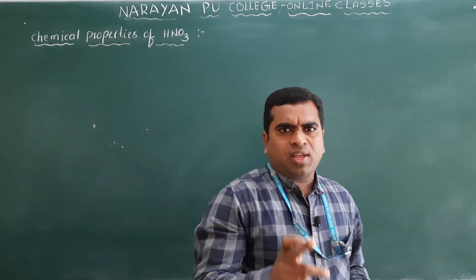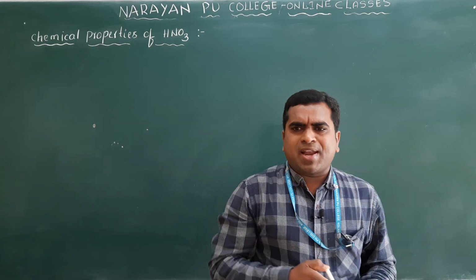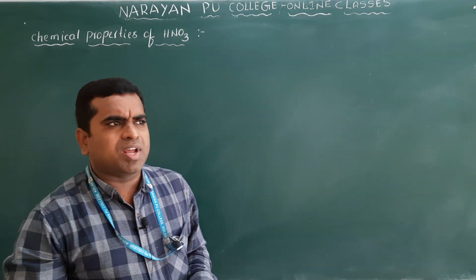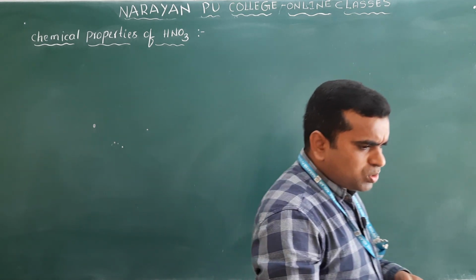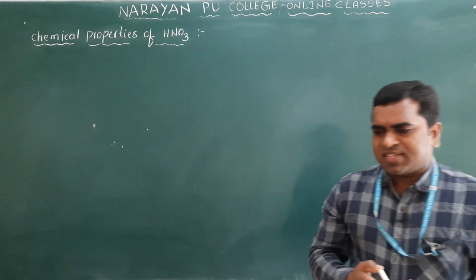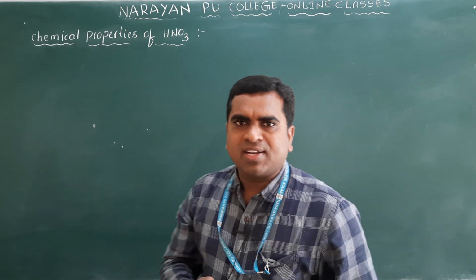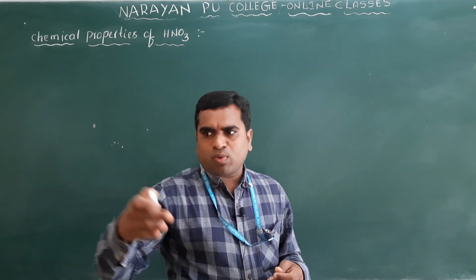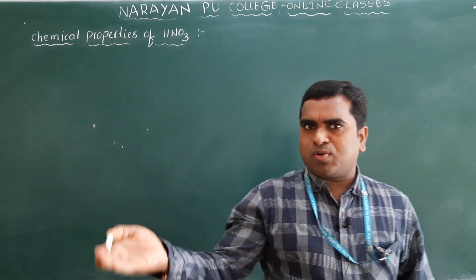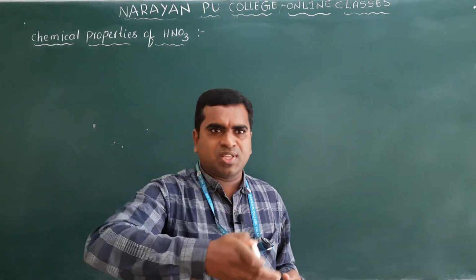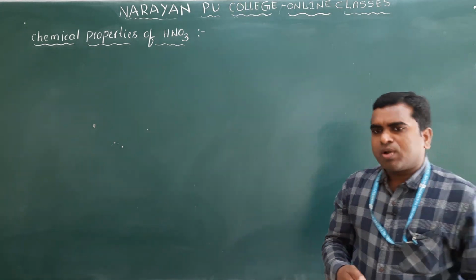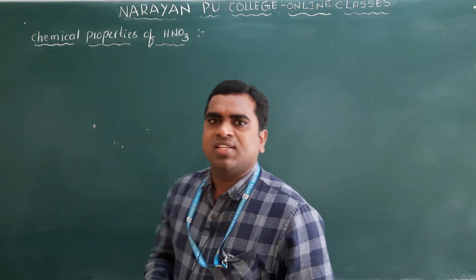Clear? Only magnesium and manganese, when reacted with dilute or very dilute HNO3, produce metal nitrates plus hydrogen. The remaining metals will not produce any hydrogen here. In those cases hydrogen is produced, but that hydrogen is utilized to reduce the HNO3 to give different products. Clear? So there is a very important reaction with zinc.